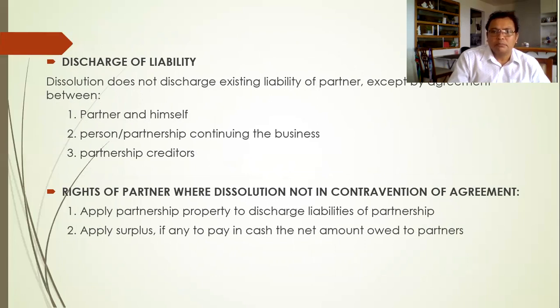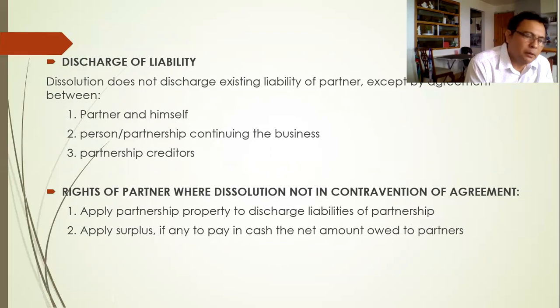A partner is discharged from liability if... there is no real reason, or rather, it does not discharge when the partnership is in the process of dissolution. It does not discharge the existing liability of a partner.